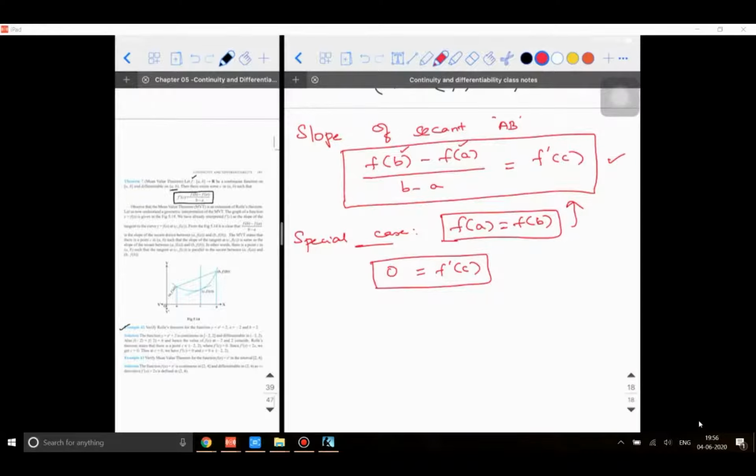So first is this mean value theorem. The special case of this mean value theorem is what is called Rolle's theorem. I hope you are able to understand this. If you ask me why we are studying all these things, these are all ways of testing the slope of tangents at different points. There are certain conditions that we are able to learn.